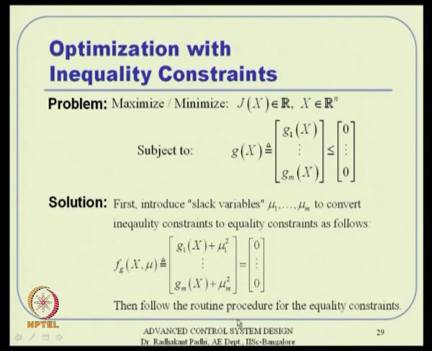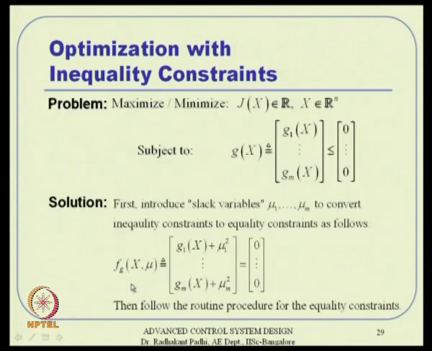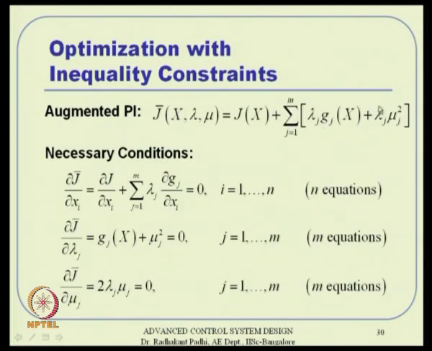So, the dimensions of mu and lambda will be the same. You analyze this term by term, this gradient turns out to be like that, and this one turns out to be the same constraint equation again, the equality constraint. The third one turns out to be 2 lambda j mu j equal to 0, because if I take del J bar by del mu, then the only term is here, and that turns out to be 2 times lambda j mu j equal to 0.